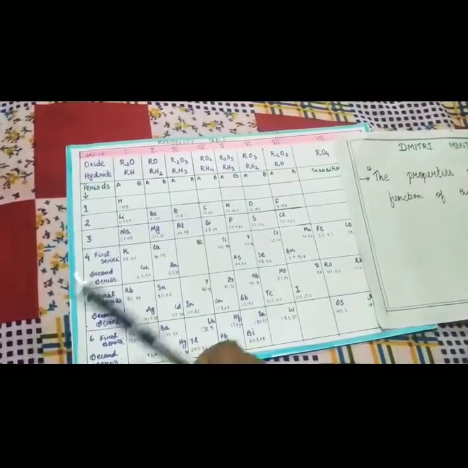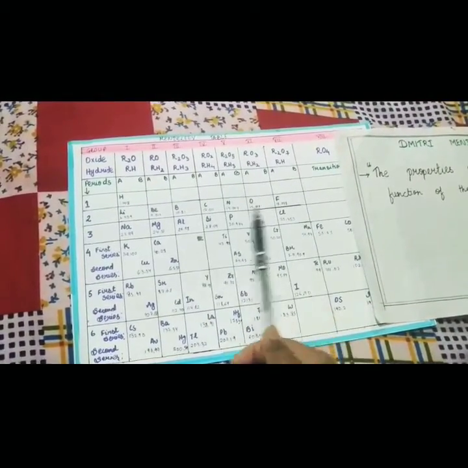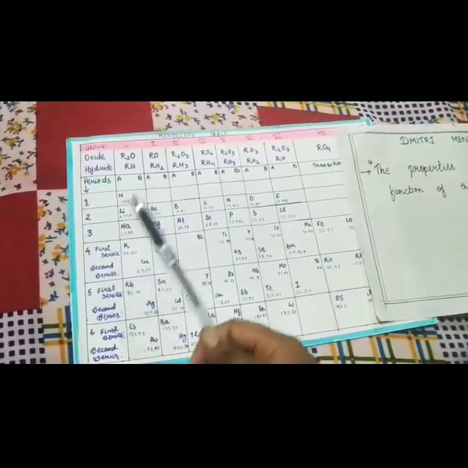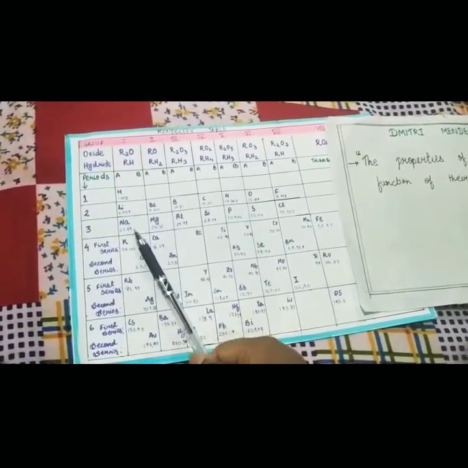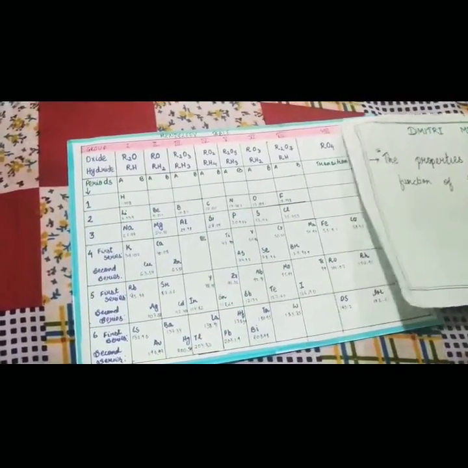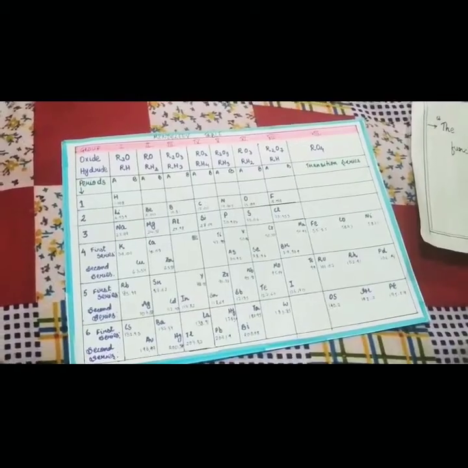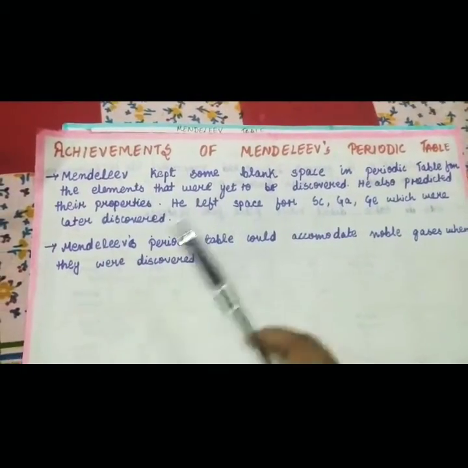You got my point that after a certain period, the properties of another element will get repeated. Like lithium, sodium has properties similar to lithium, therefore it is in the same group. This is Mendeleev's periodic law and this is the table that he gave. Now let us have a look at the achievements of Mendeleev. See, what are the achievements of Mendeleev's periodic table?